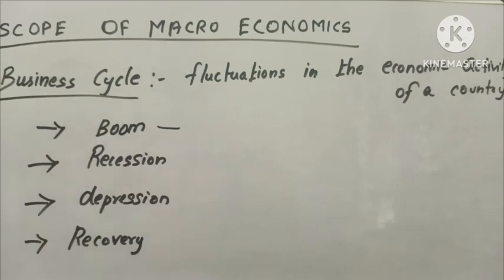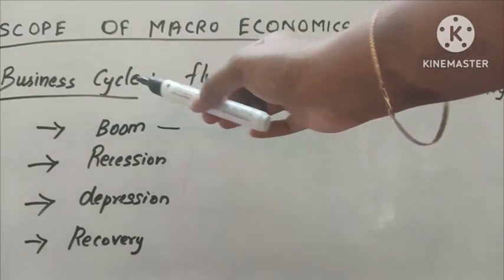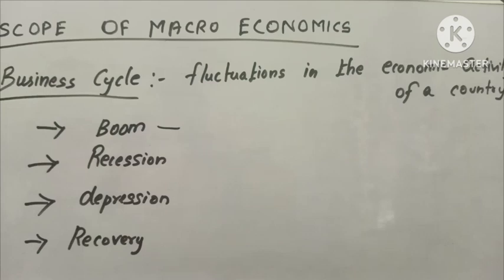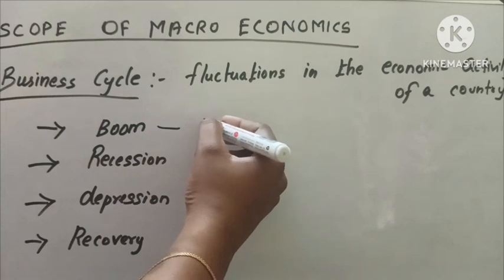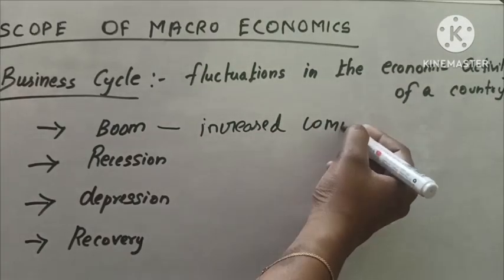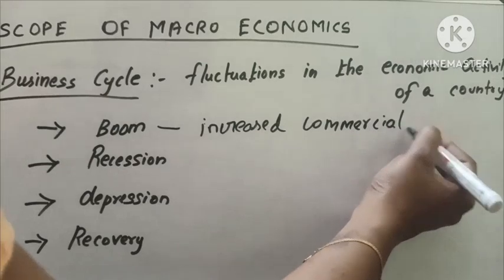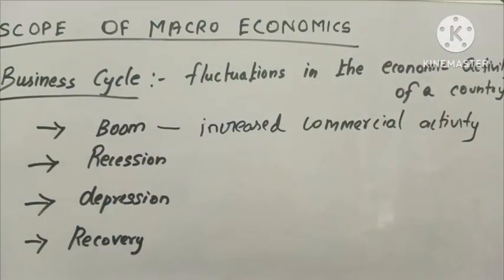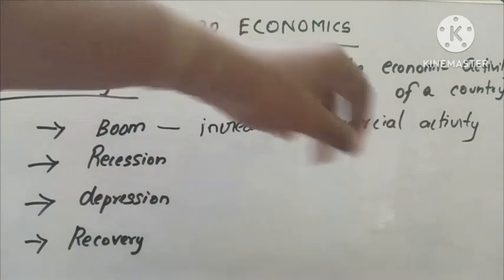The cyclical movements, what are they? That is boom, recession, depression and recovery. These are the cyclical movements faced by the economy. What do you mean by boom? Any idea? It refers to a period of increased commercial activity. Students, listen carefully. In the boom period, the commercial activities are very active and increasing.